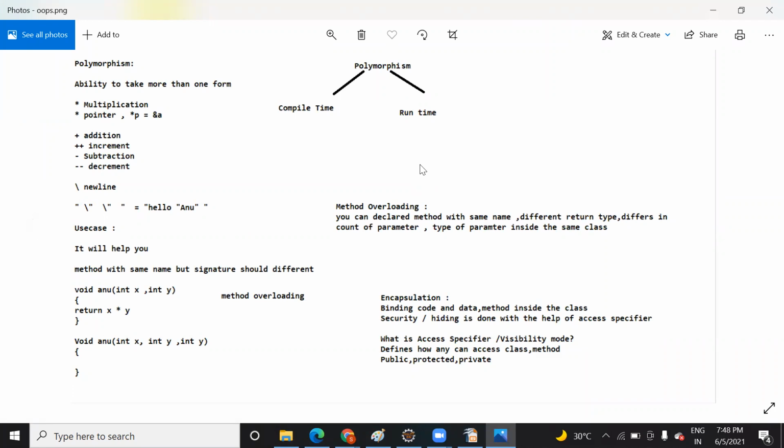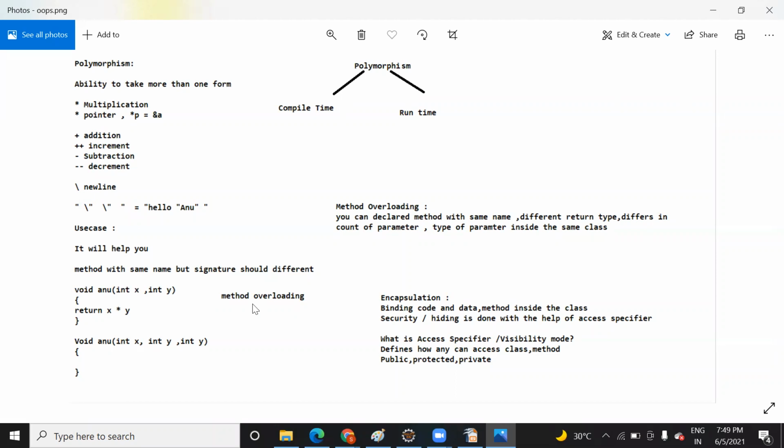So polymorphism, I said, is the ability to take more than one form. What do I mean by this? With the help of polymorphism, you can do multiple tasks with the same name. Just like the example of a method, you can declare a method with the same name, but their signature should be different. Signature means return type, count of parameters, type of parameters, which should be different. That situation is called method overloading.